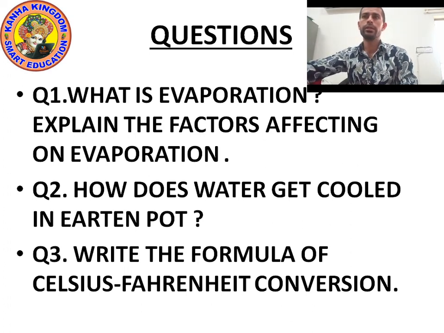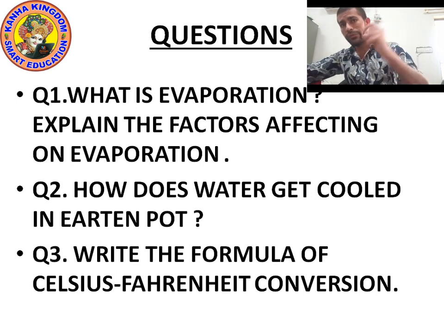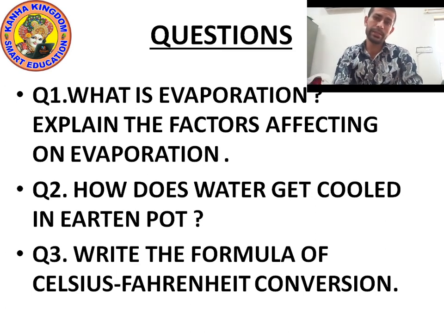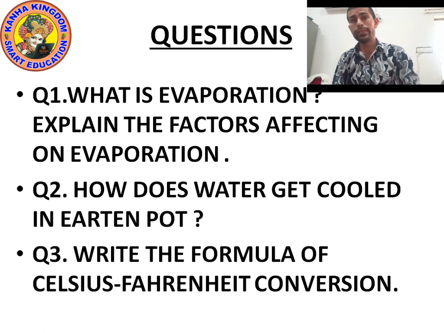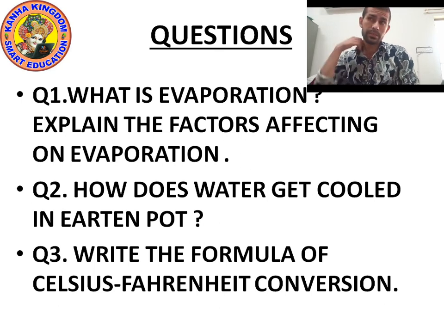Now next question, write the formula of Celsius Fahrenheit conversion. If you have been given the value in degree Celsius and you want to know the value in degree Fahrenheit, the formula you will use is F equals 9 upon 5 C plus 32.